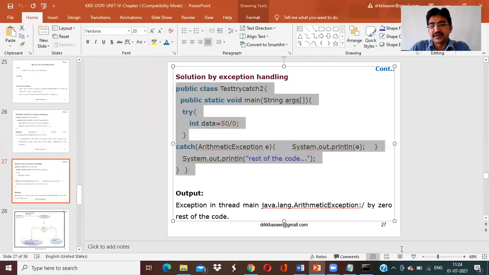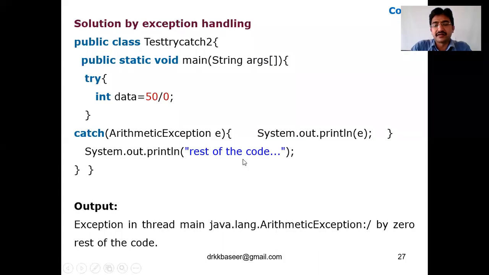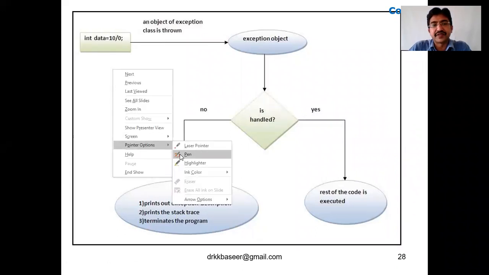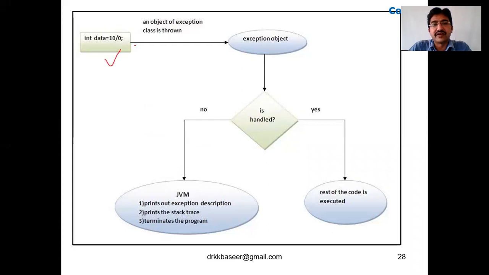Okay. So as a continuation of the topic, this is clear. This is the process, how it is going to work. So this is data equal to 10 by 0. It is showing here 10 by 0. Now, once it is done, what will happen? An object of the exception class is thrown.